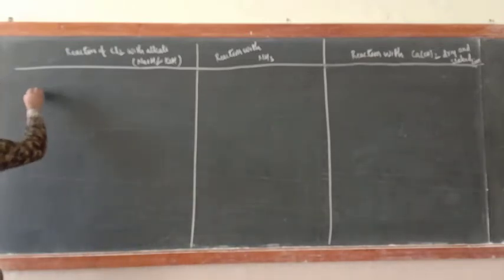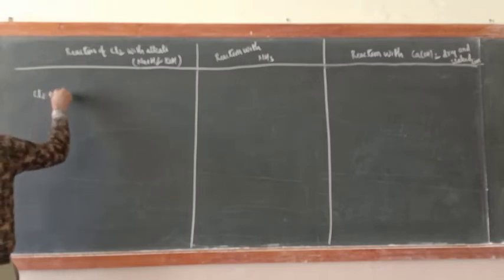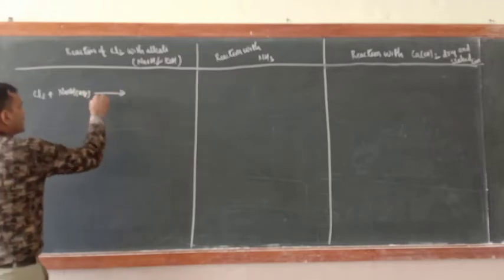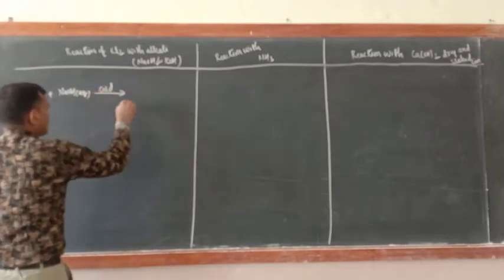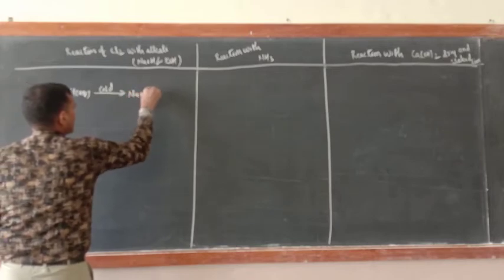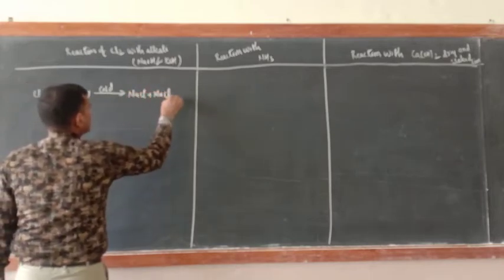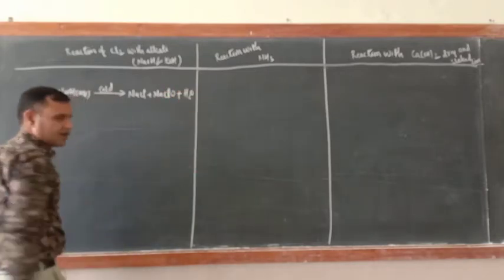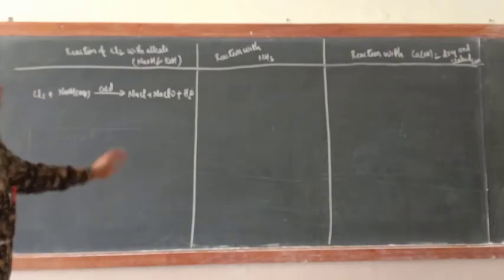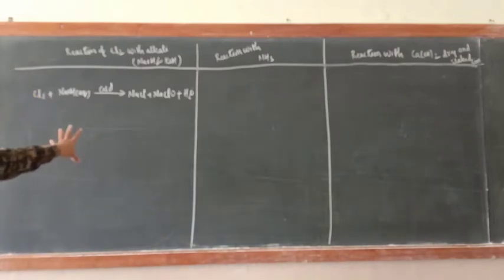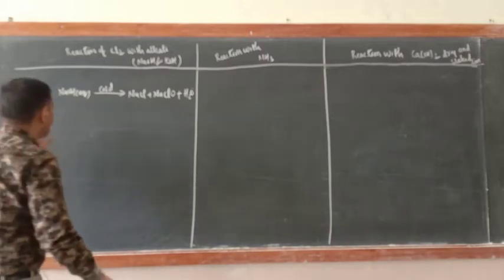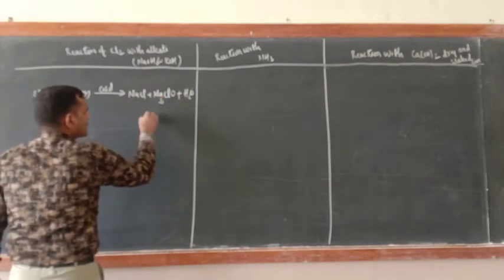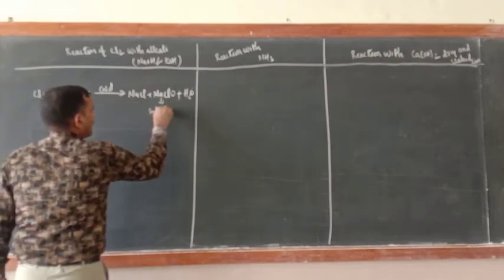So just take here Cl2 plus NaOH, aqueous, means dilute, and here write cold. What are the products? One product will be NaCl, another product will be NaClO, plus H2O must be there because it is dilute. Now try to understand, you can balance the reaction. What is the name of this one? Sodium chloride. What is the name of this one? Sodium hypochlorite.